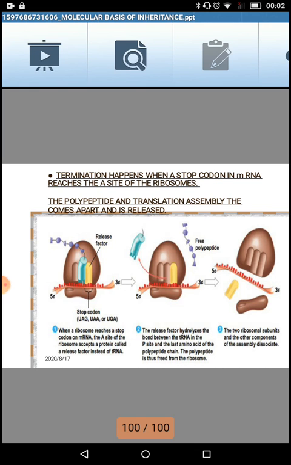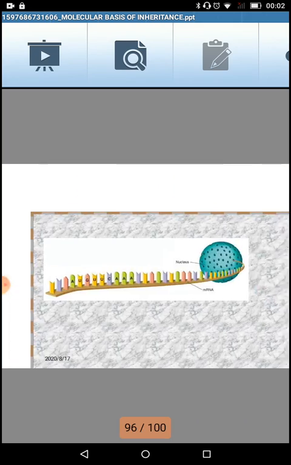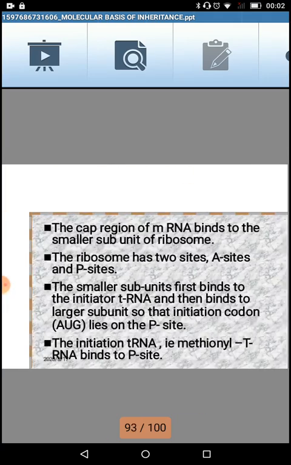So this will keep on happening till they reach the stop codons, and once the stop codons are there, the whole of the assembly, that is the larger subunit, smaller subunit, messenger RNA, all of them, get dissociated, thus separating out the polypeptide chain which has been formed. So this is actually the translation. Let's just go through the slides which we have written down the information about it.